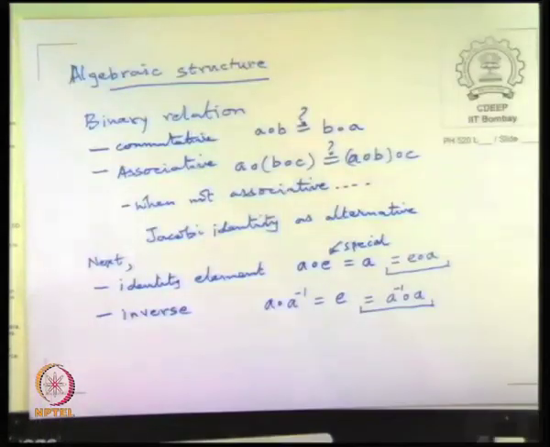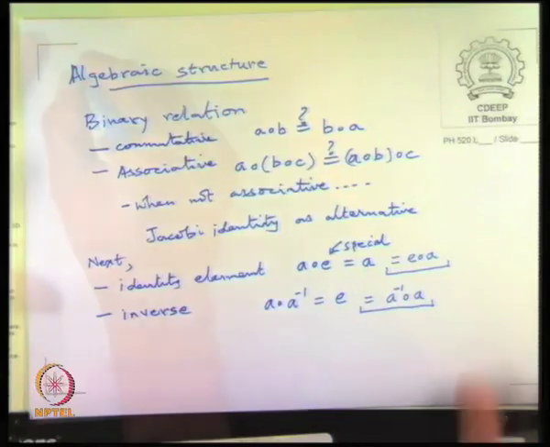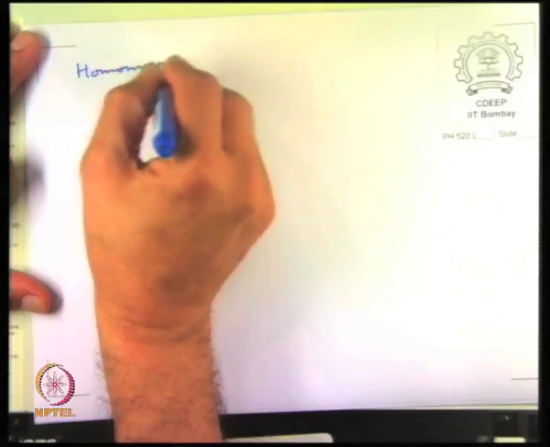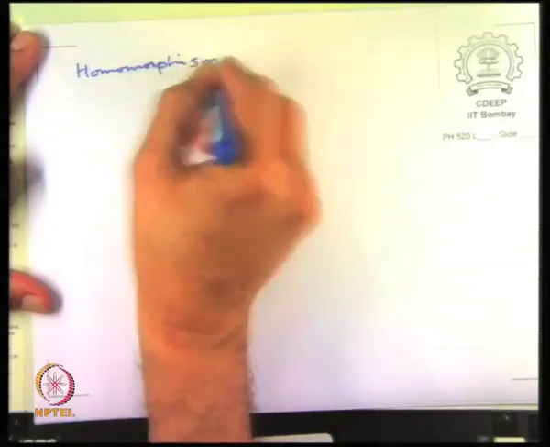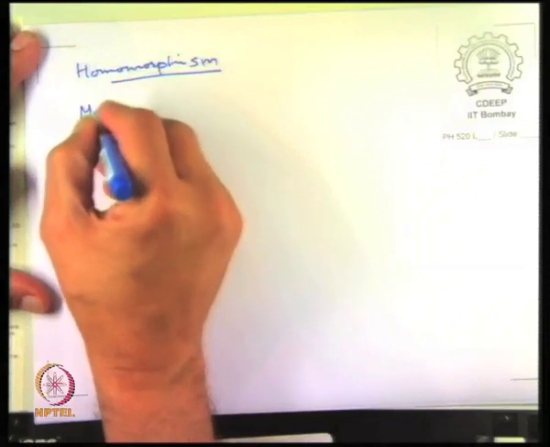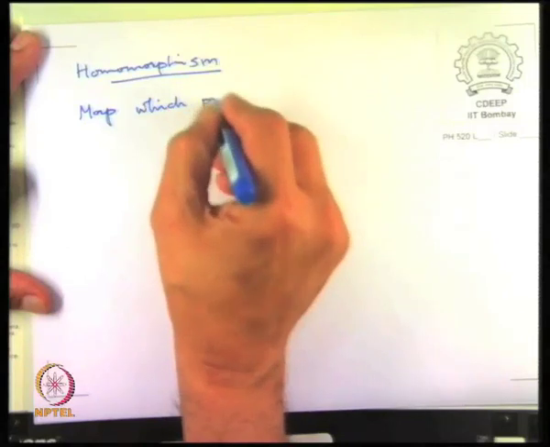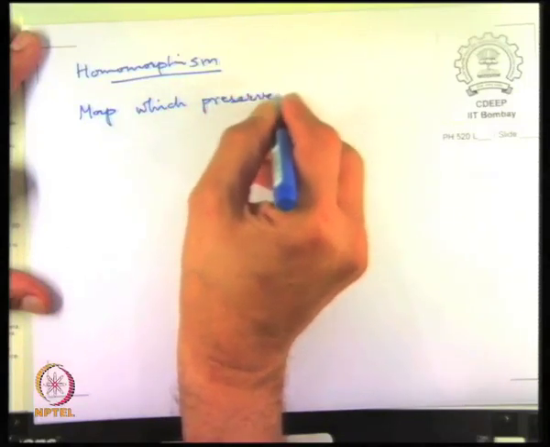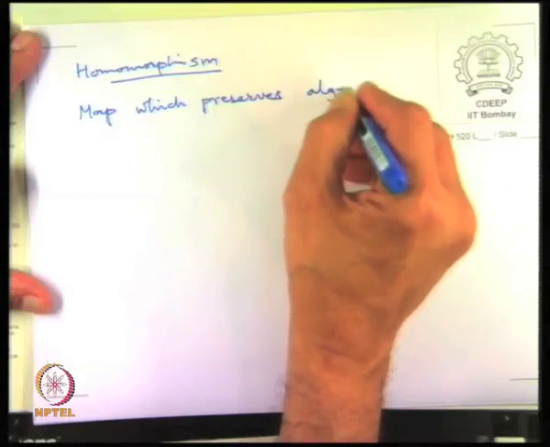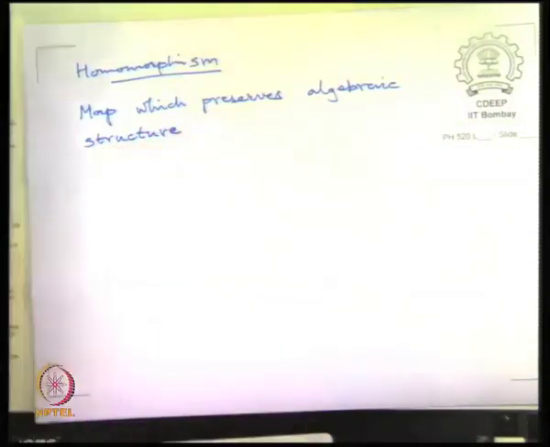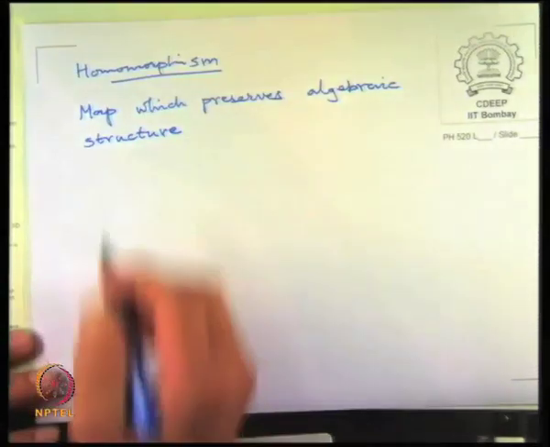If the map from set S1 to S2, so map which preserves algebraic structure. There are further refinements, things called epimorphism and so on, which I will not get into right now.